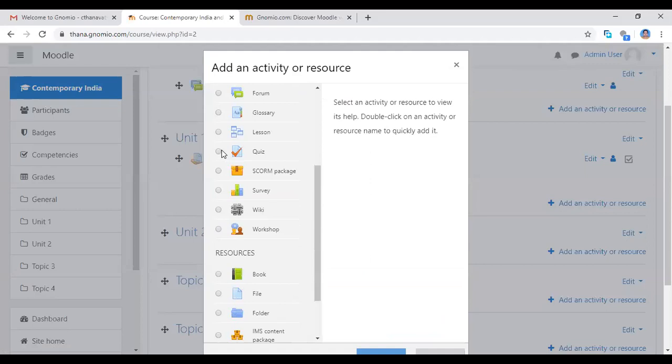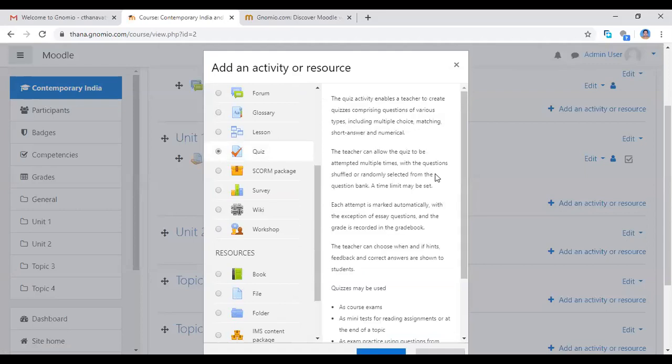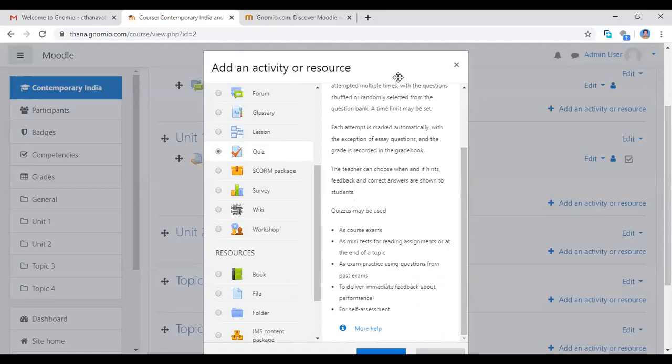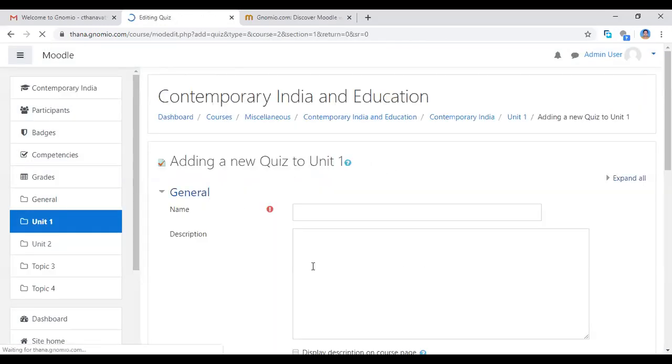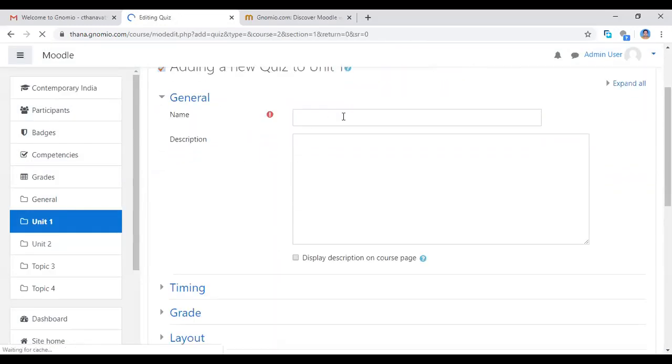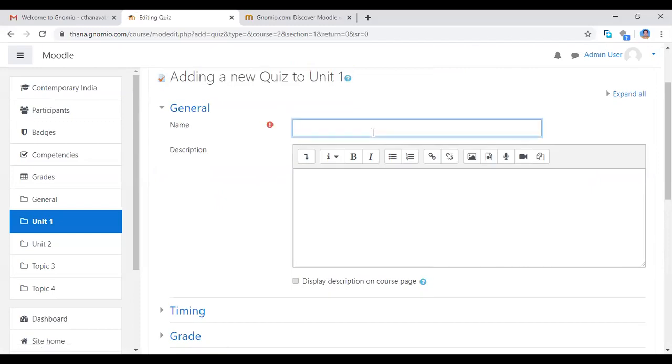I want to give a quiz to the students, so now I'm clicking the quiz and add. That also we can add. If you click the quiz button, this page will be open. Which name you want to give the quiz, quiz number 1, and here also a description page is there about the quiz. Students attend the quiz.